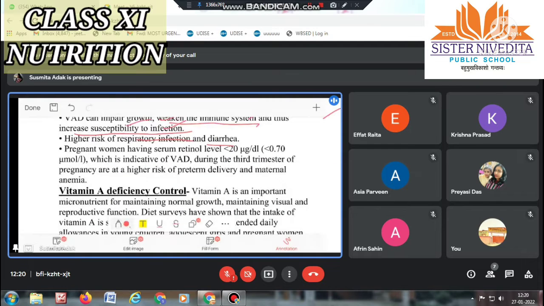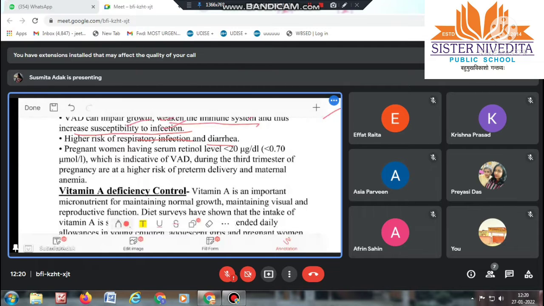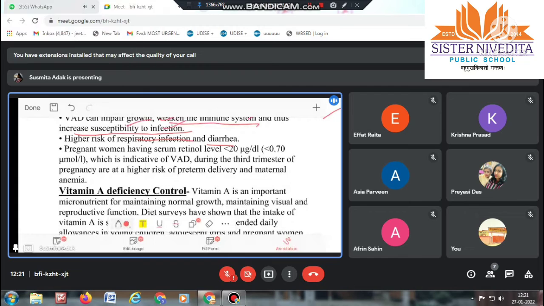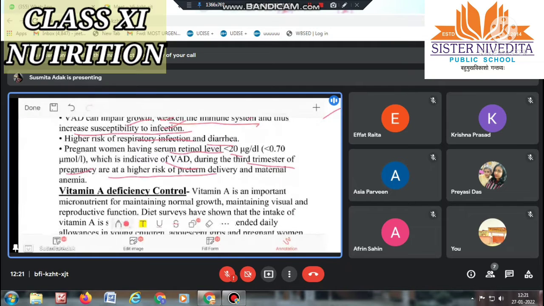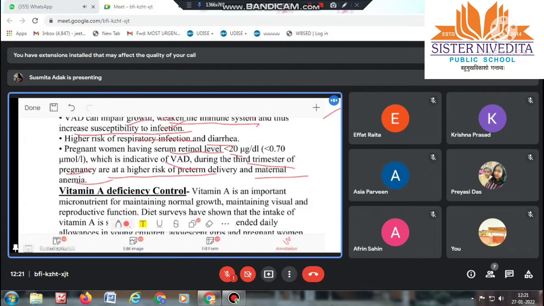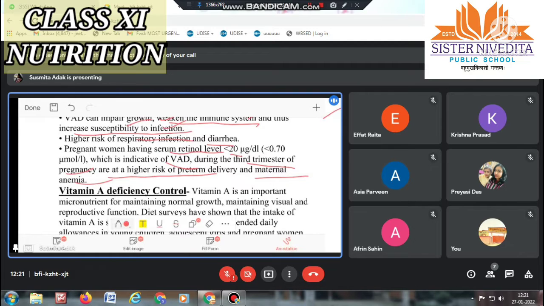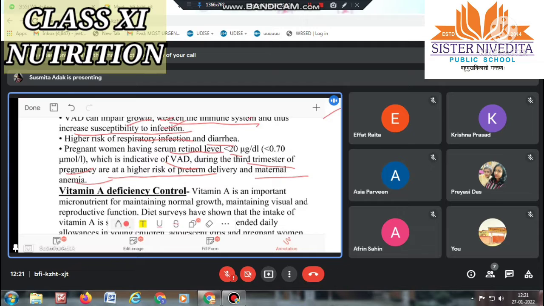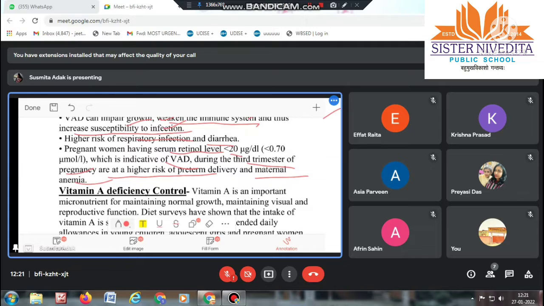Pregnant women having serum retinol level less than 20 μg per dl, which is indicative of VAD, face risk of preterm delivery and maternal anemia. Means in case of any pregnant woman, if the serum retinol level is less than 20 μg per dl, then during the third trimester of pregnancy there will be a high risk of preterm delivery. Means a premature baby can be born, and maternal anemia can also be found at that stage.